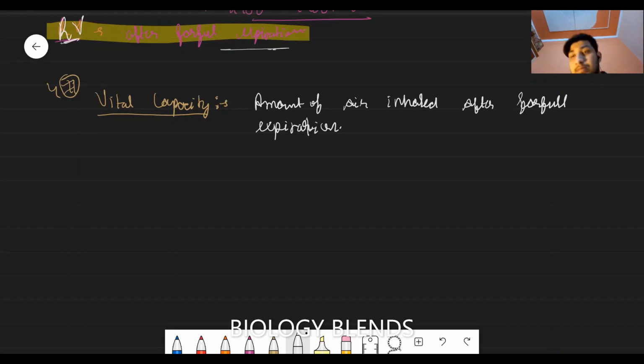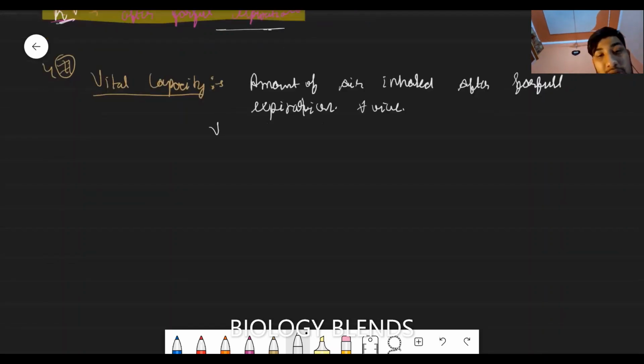Let me show this. I expired, and the air I inspired until that point is the vital capacity. Vice versa, if we inspire forcefully, the amount of air exhaled after forceful expiration is the vital capacity.